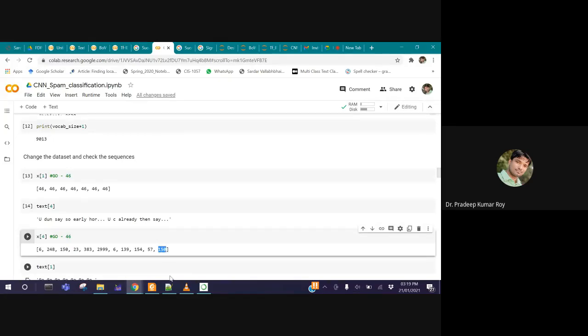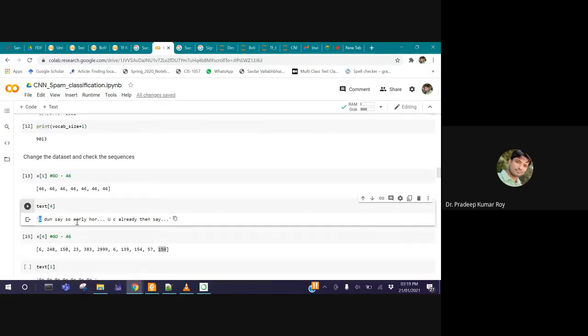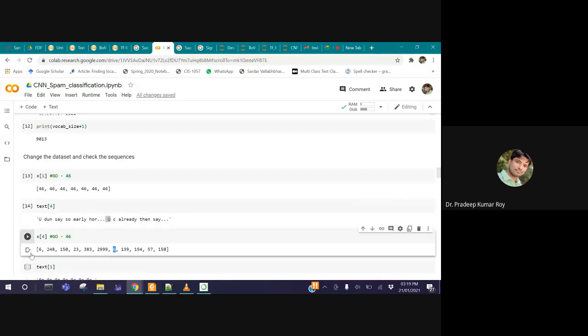It is clearly visible. See here also the first word, U, is 6 and 6. So the character U is assigned the integer value 6, and say is assigned 150, and everything is encoded perfectly. So this is only the integer encoding.